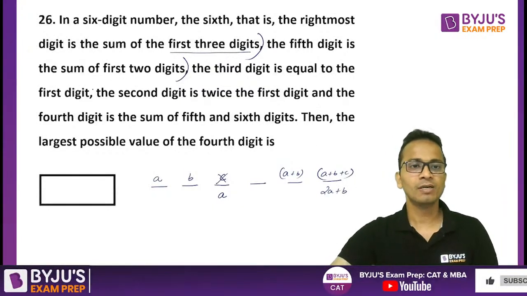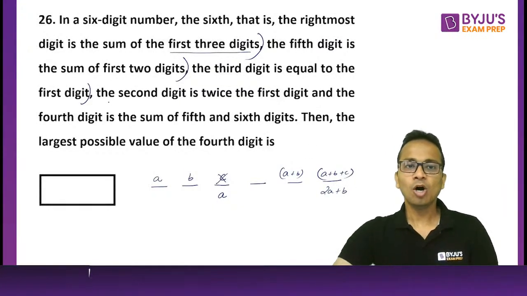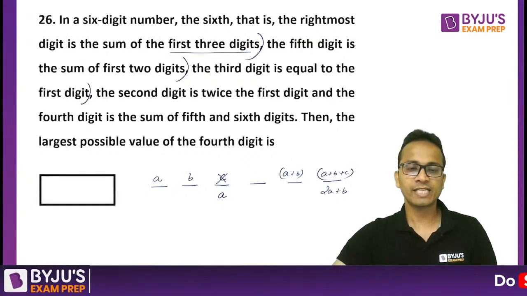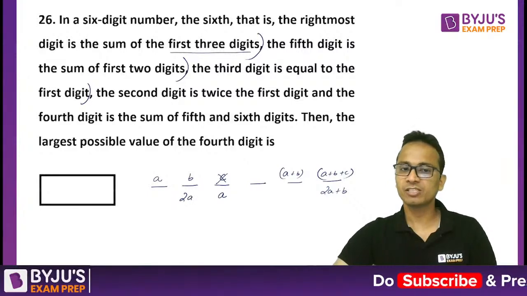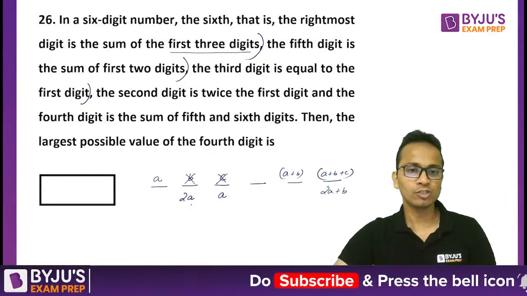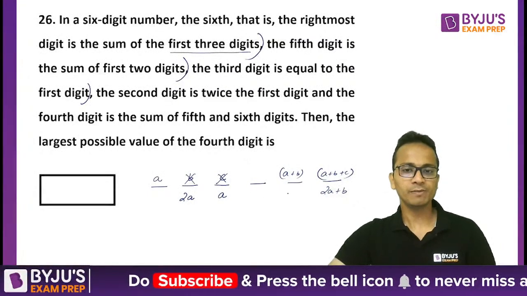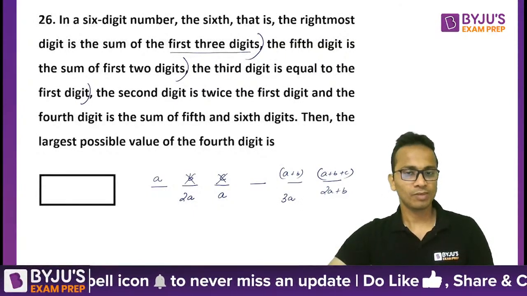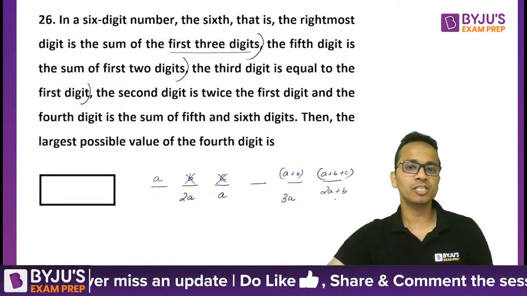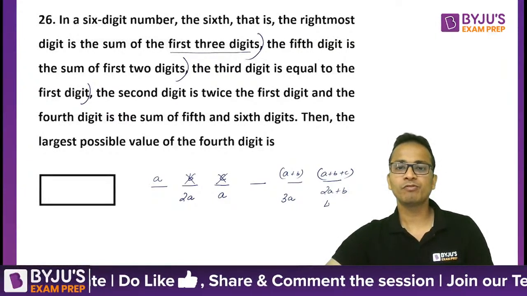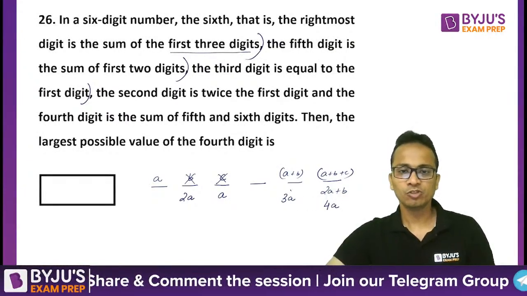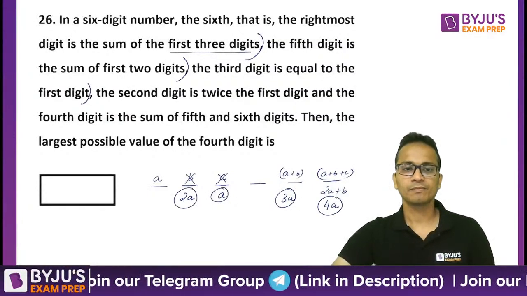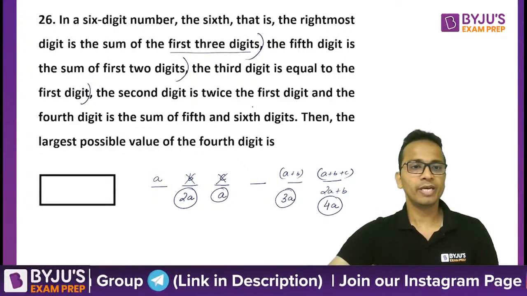Also, the second digit is twice the first digit. So it will become twice of A. So accordingly, the fifth digit will become 3A and the rightmost digit will become 4A. So these are the latest values of these digits, right?